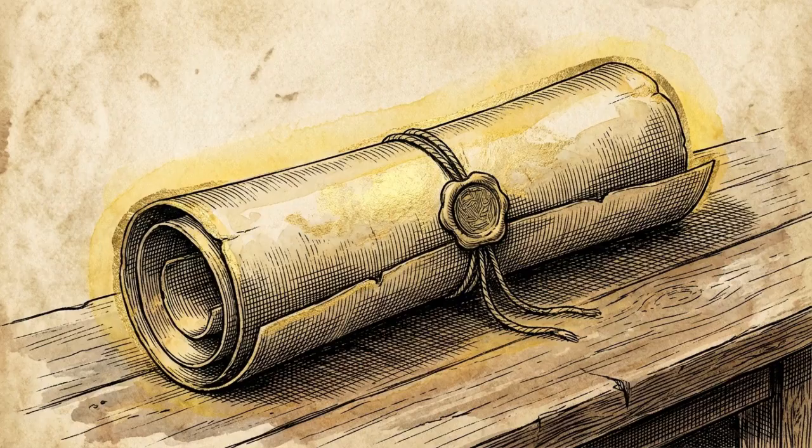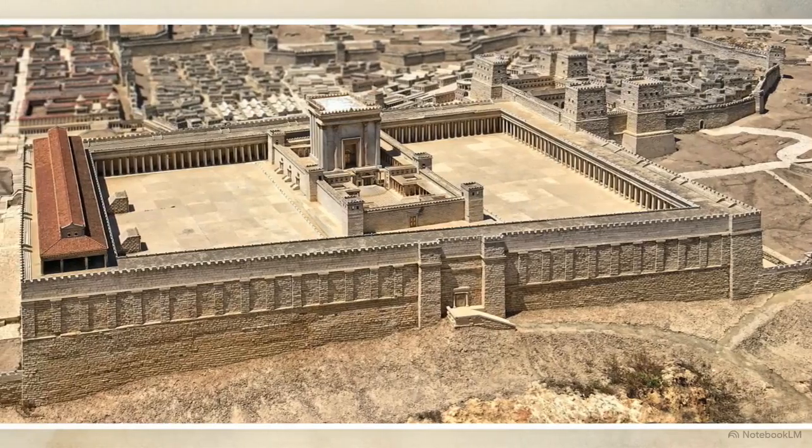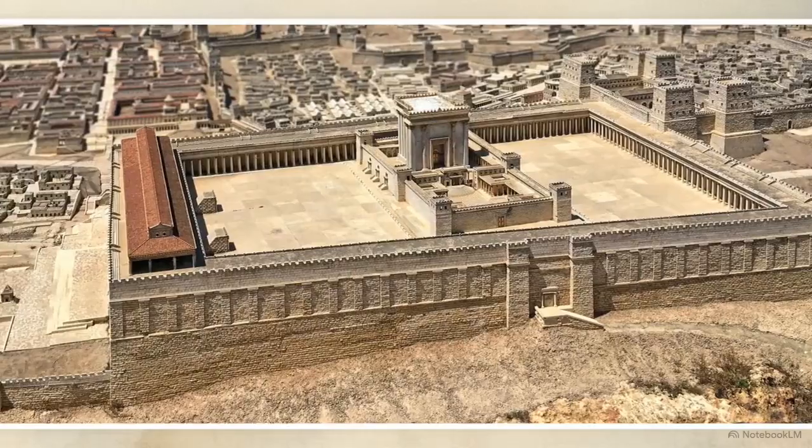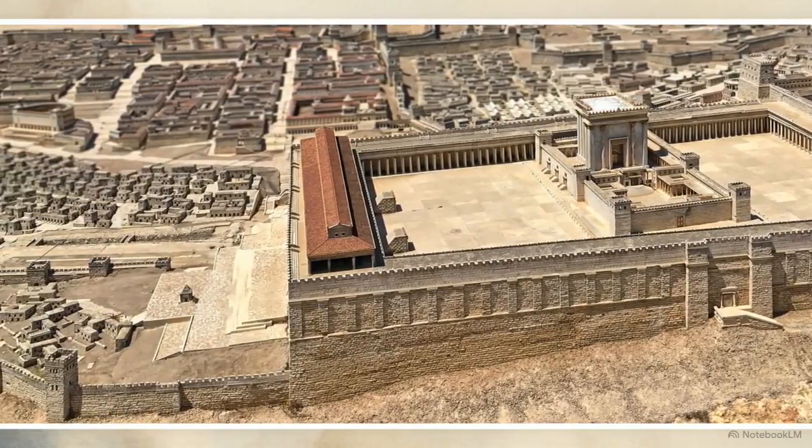To test that starting date, we cross-reference it with a separate data point found in the Gospel of John, a casual mention that a temple had been under construction for exactly 46 years. Looking at this scale model of the Second Temple complex, the sheer ambition of Herod's project is obvious. It was a massive architectural undertaking.